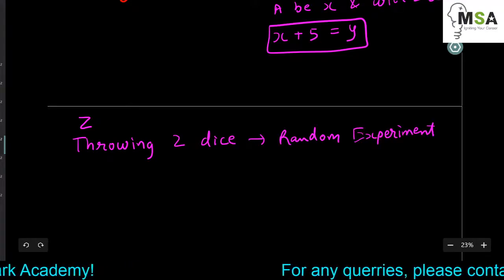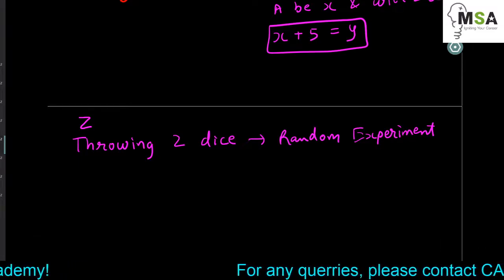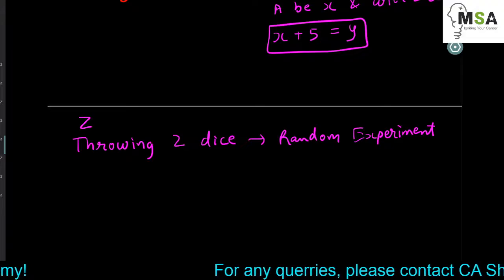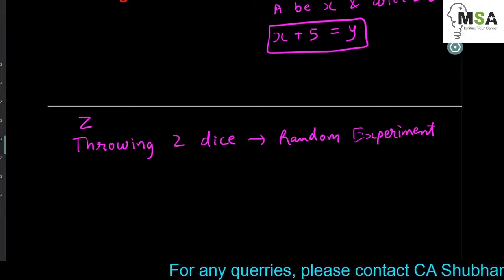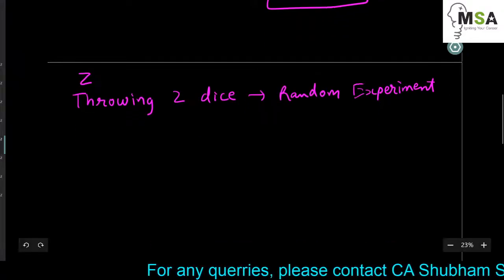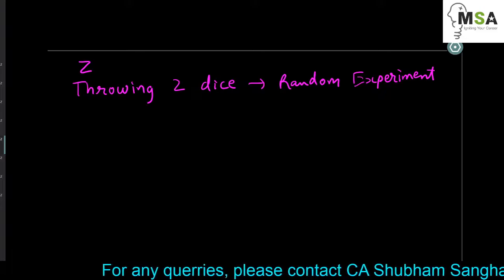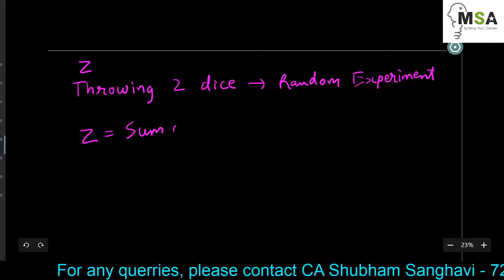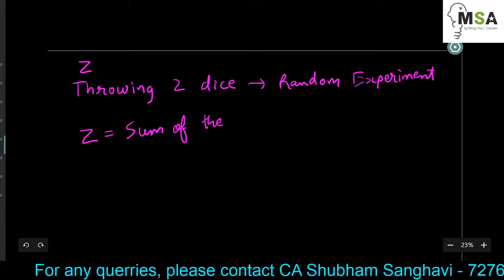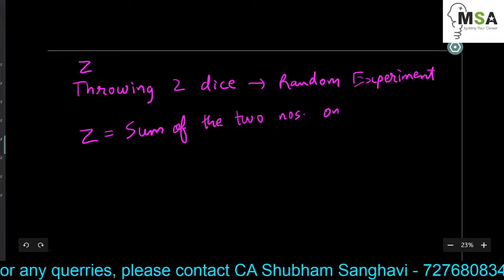How many different outcomes do we have? Basically we have 36 different outcomes, because 6 on the first die and 6 on the second die, in combination there will be 36 different outcomes of throwing 2 dice. Now let's map these outcomes into some specific meaning which we can assign to Z. So let Z be equal to the sum of the two numbers on the dice.